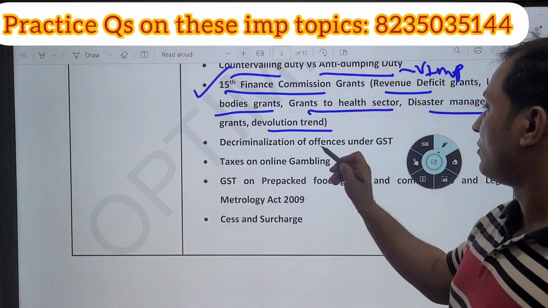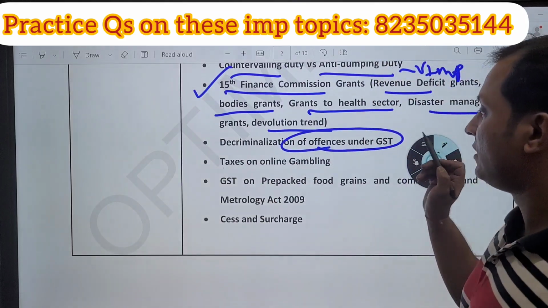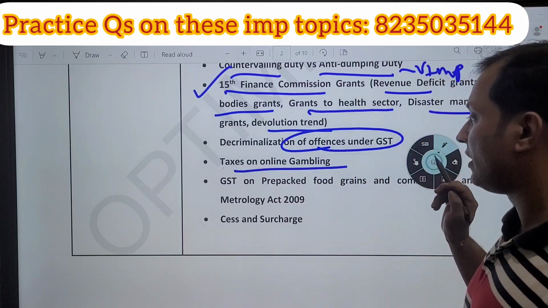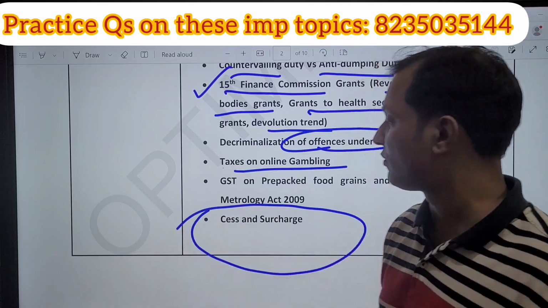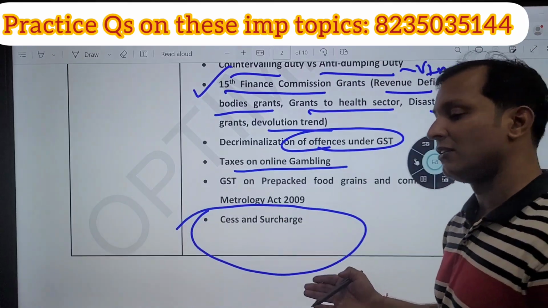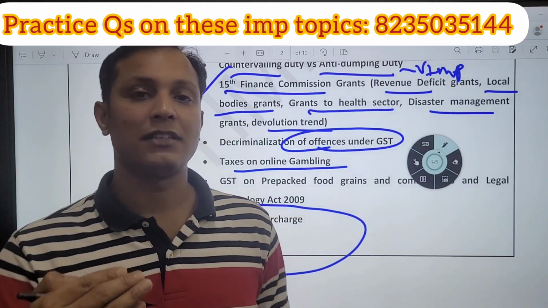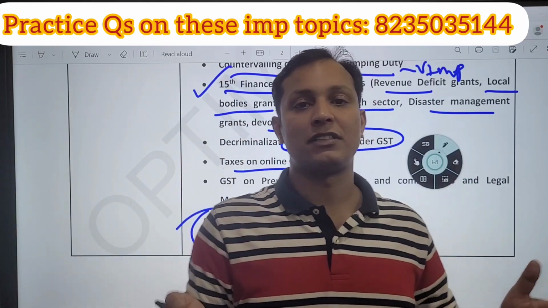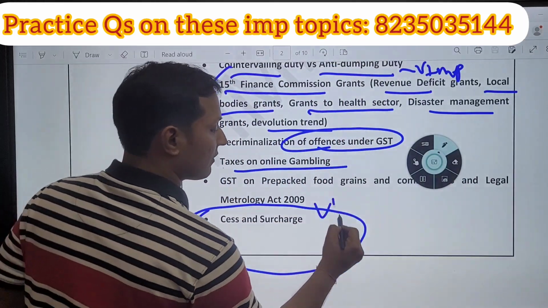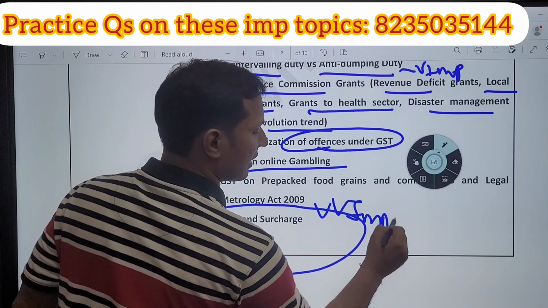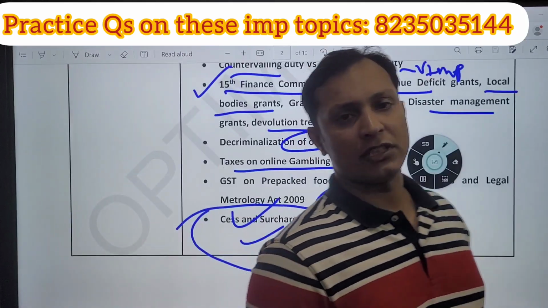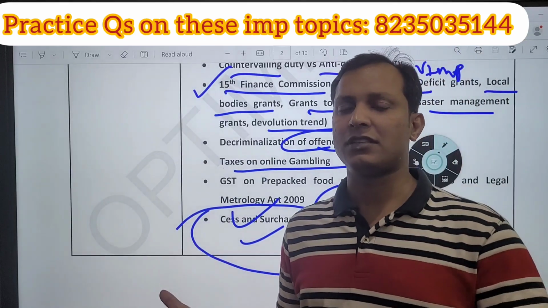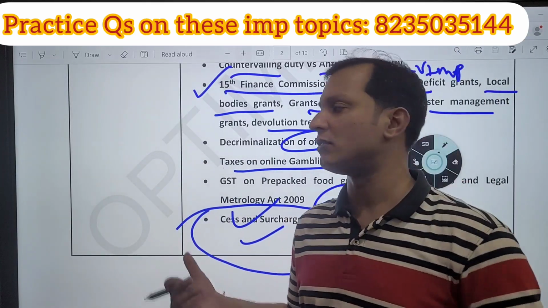Guys, then decriminalization of offences under GST, then taxes on online gambling. And last but not the least, the most important topic from this section is cess and surcharge. What are cess and what are surcharges? What is the difference between cess and surcharge? Very important. I have covered this topic in depth. I have framed at least 2 to 3 questions in my FLT and my Optima sectional test on cess and surcharge. Definitely one question is going to come on this topic.